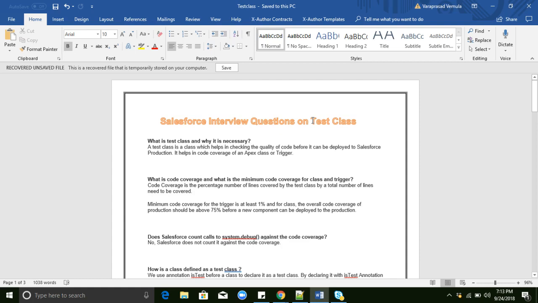For example, if you want to deploy from sandbox to sandbox, test classes are not required. If you want to deploy classes from sandbox to production, test classes are compulsory and mandatory. For sandbox to sandbox, not required. This is the main point.